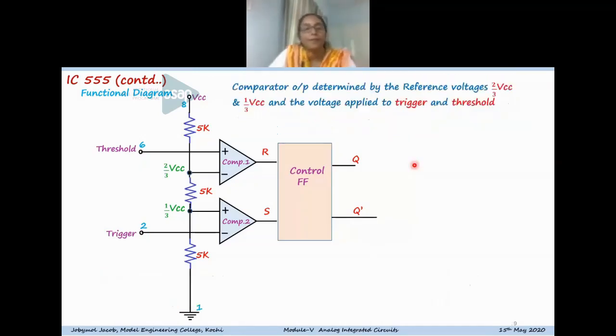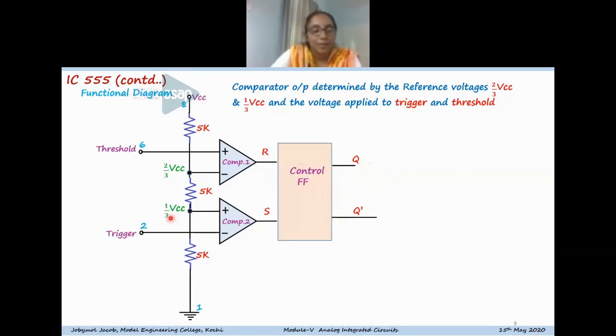For example, I can explain a little more about the trigger and threshold pins. Suppose your threshold voltage, that is the pin number 6 voltage, exceeds 2/3 VCC. Comparator 1 output becomes high, so the flip-flop will reset, because R is 1 now.